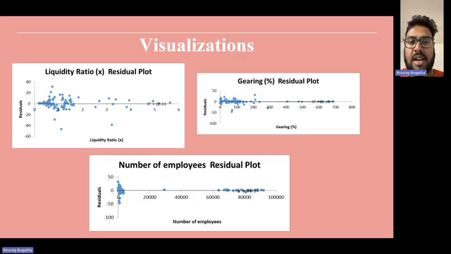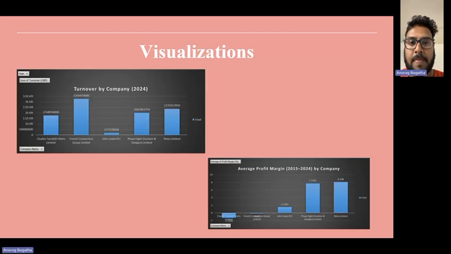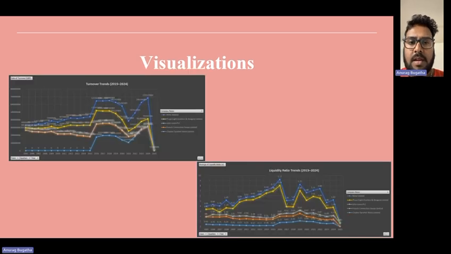Here you can find the visualization of the liquidity ratio along with the residual plot, gearing and the residual plot, number of employees and the residual plot. Here you can find the visualizations of turnover by company and average profit margin. The same, you can find the visualizations here.